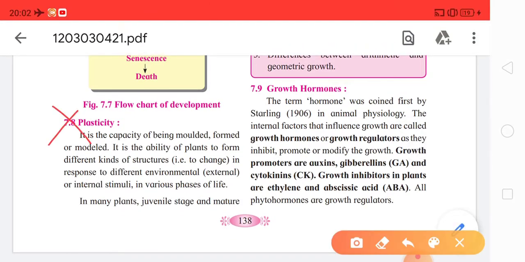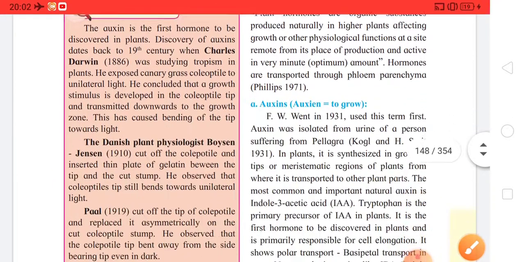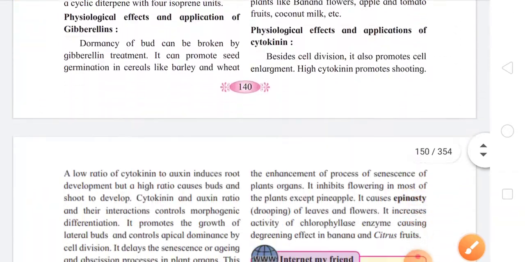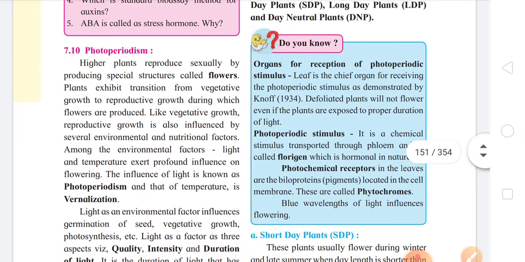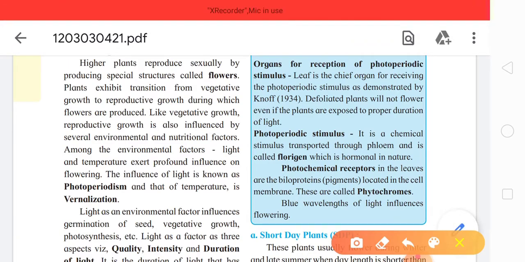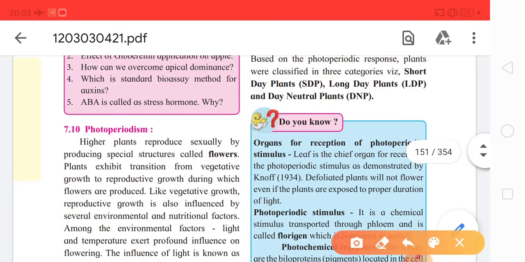Both these subtopics are deleted and considered to be non-evaluative. Now after this, come to page number 142. On page number 142, there is one subtopic, 7.10, photoperiodism. This subtopic is deleted and it is considered to be non-evaluative for the exam.